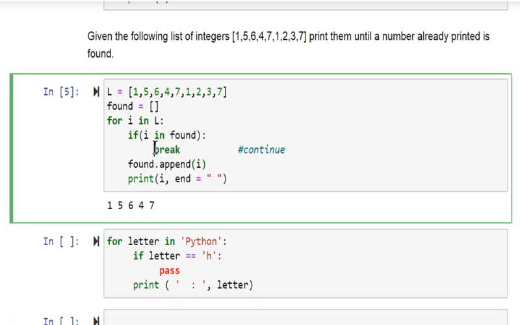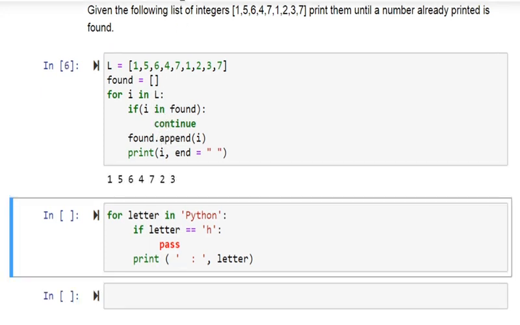Suppose instead of the break, if I give a continue statement, what will happen? Continue will skip these 2 lines and continue with the next iteration. Here you can see that 1, 5, 6, 4, 7, 2, 3. That means we have skipped the number which is duplicate. So 1 is being skipped.